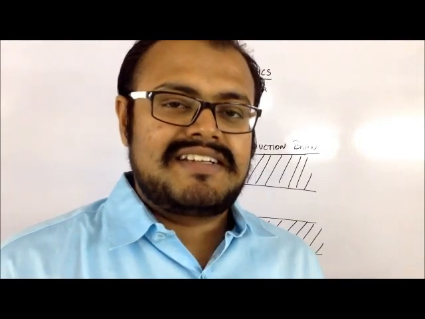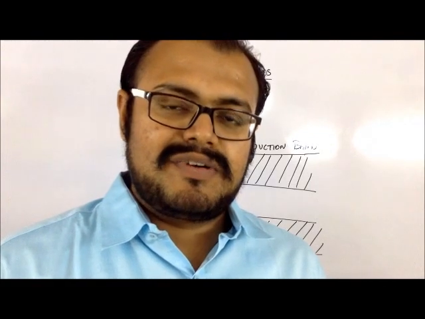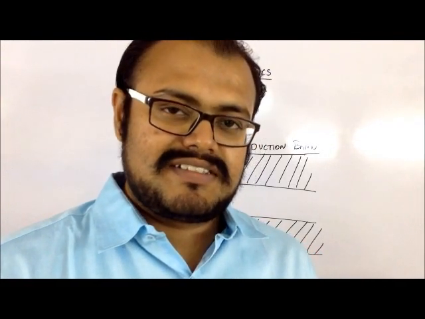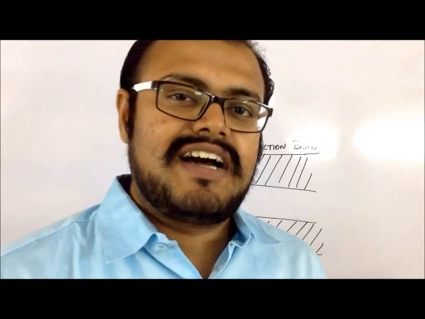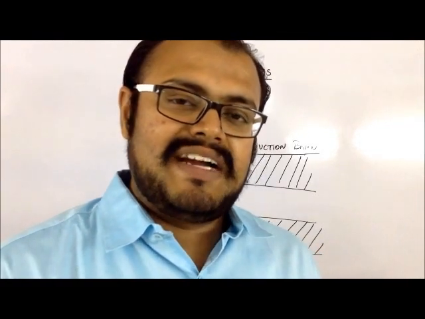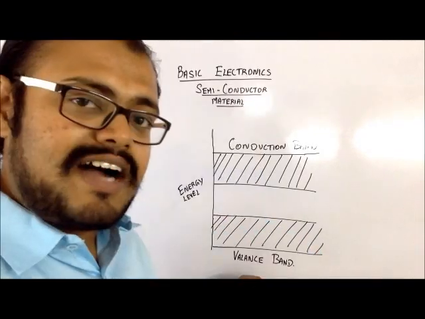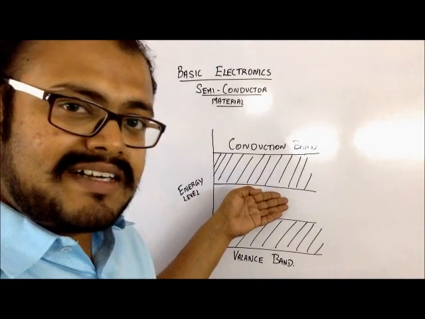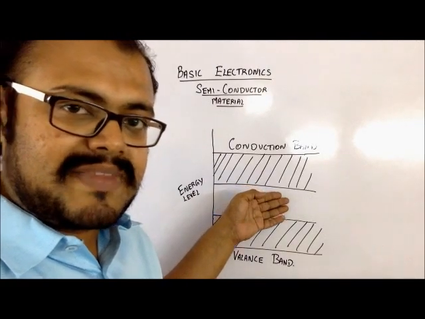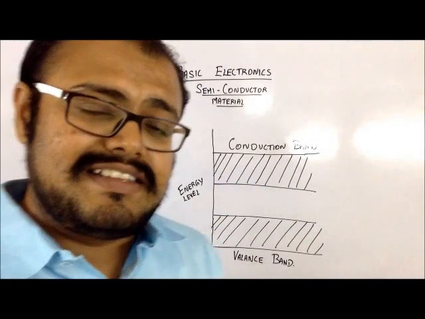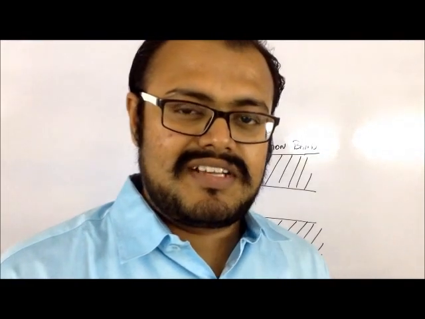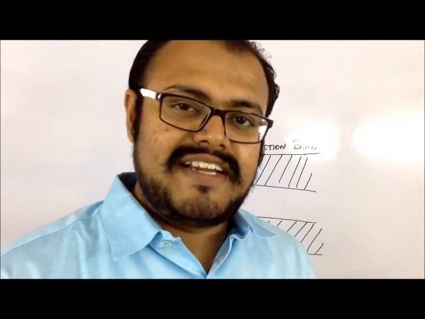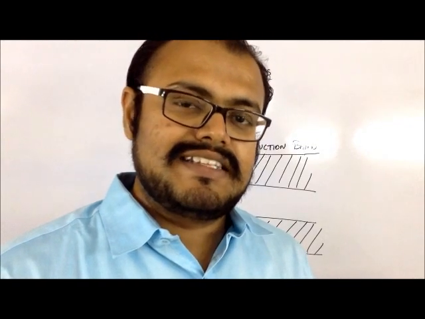For understanding a semiconductor device, we don't have to consider the lower two bands or the innermost bands. We just have to understand the outermost band and one more band, which is called the conduction band. The outermost band is called the valence band and the other band is called the conduction band. This other band is the band in which the electrons are in a free state, or free to move about the material.